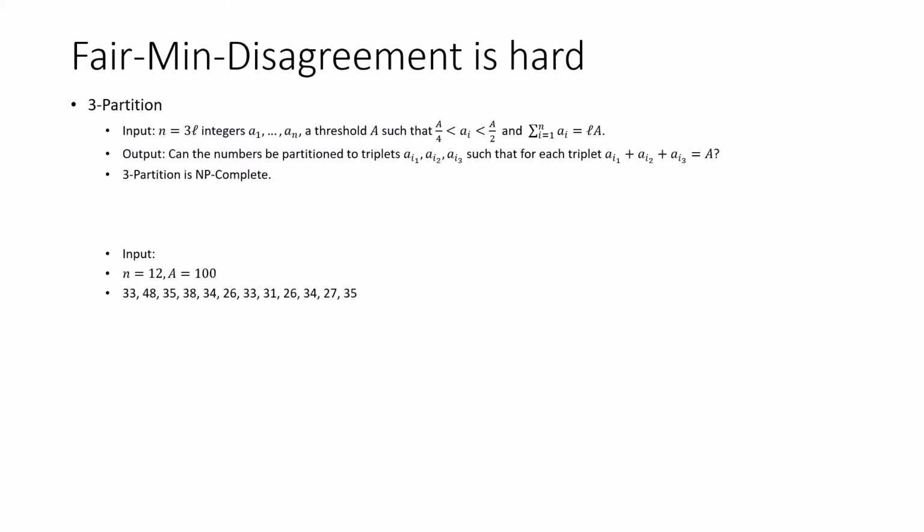Let's look at an example. So say we have 12 numbers and a threshold of 100. You can see that all the numbers in the input are between 25 and 50. And the question is whether we can partition these numbers into triplets such that the sum of each triplet is exactly 100. So the answer is yes. Here is the partition.